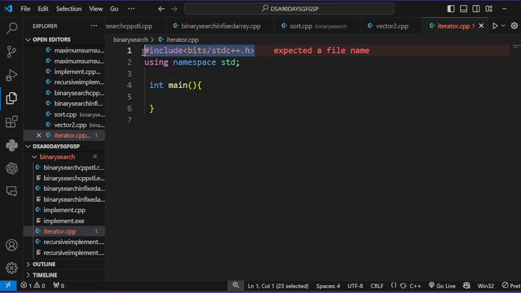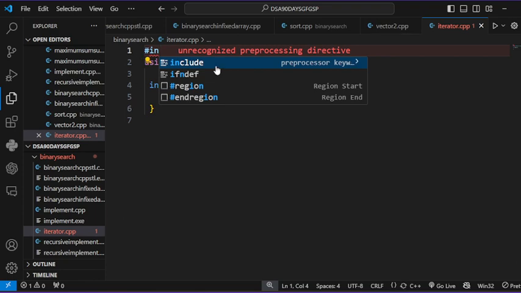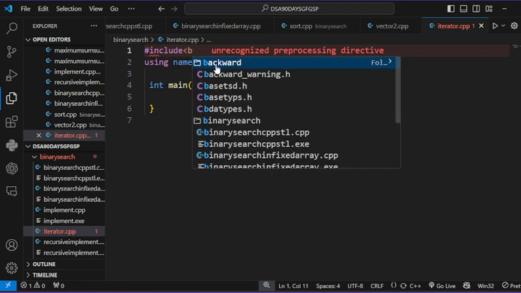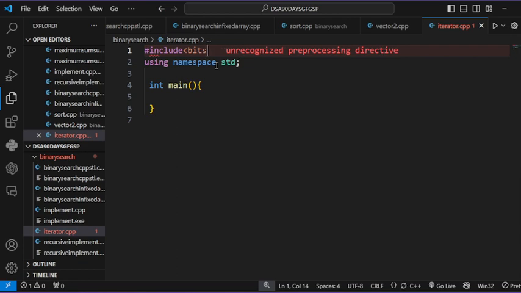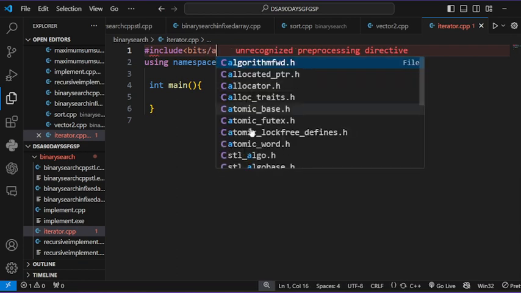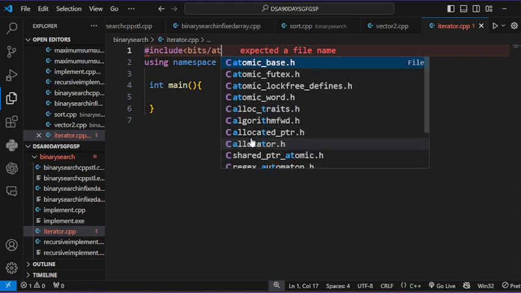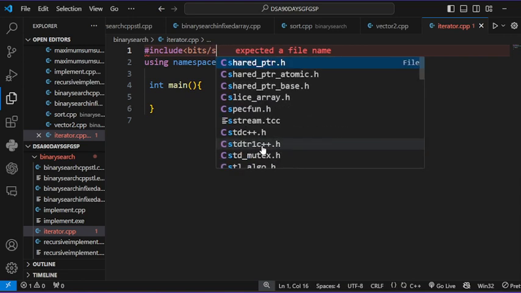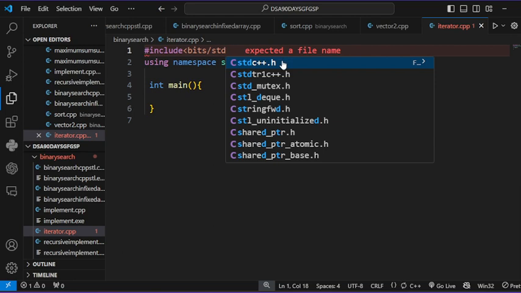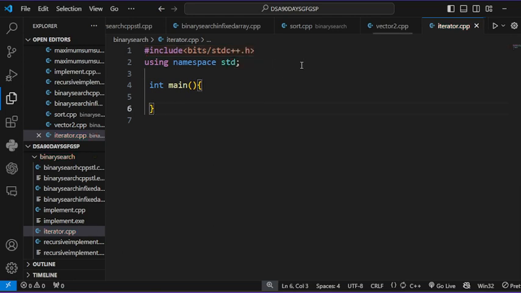What is the problem here? #include <bits/stdc++.h>. It says expected file name.